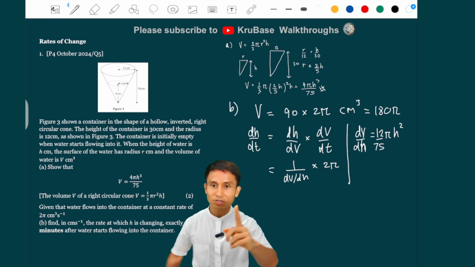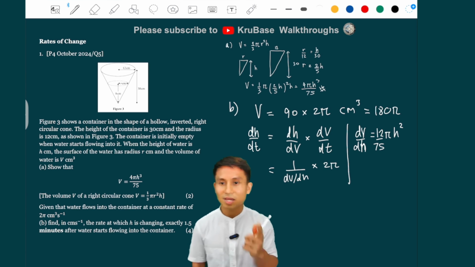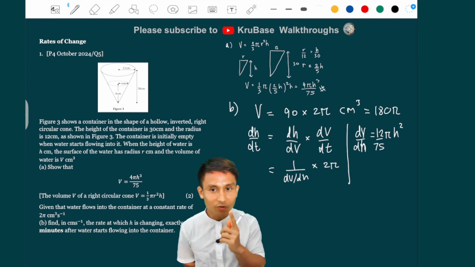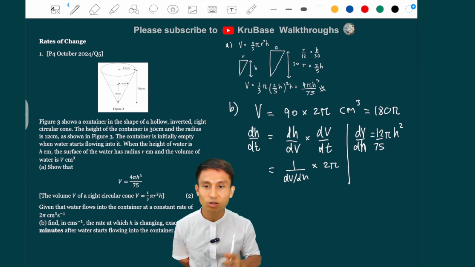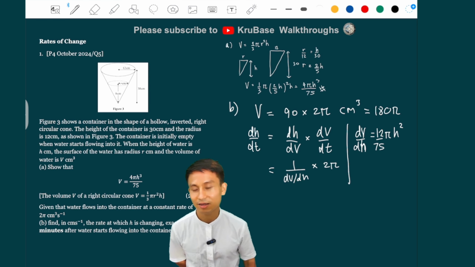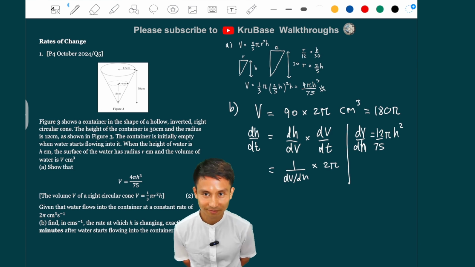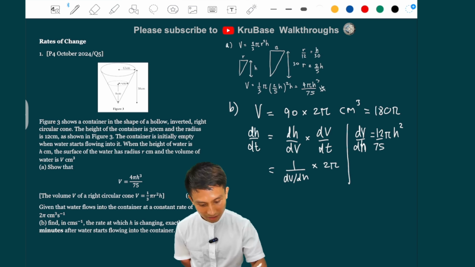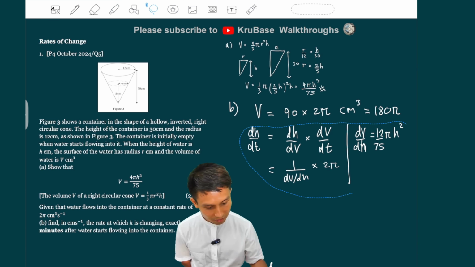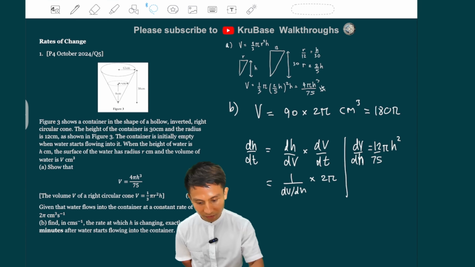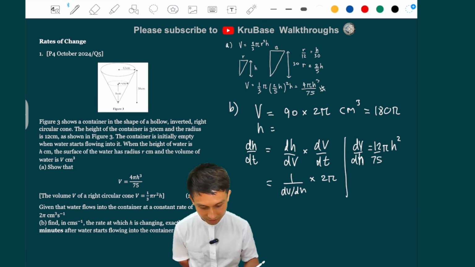So now you see, we need to substitute the h. And here we will need to use the fact that the volume is 180 pi, because you need to solve the h from there. Right? So let me just bring the whole thing down so that we get the height level at first. So h here is going to be solved by cube root.